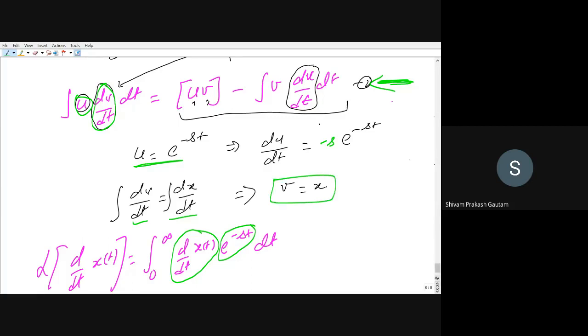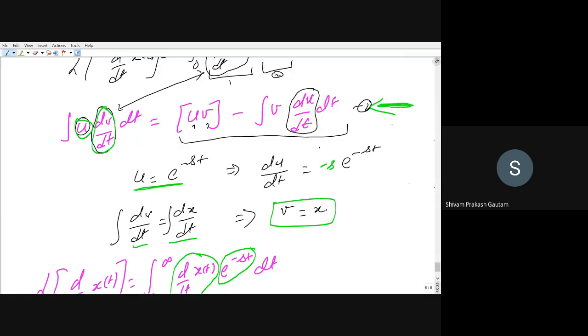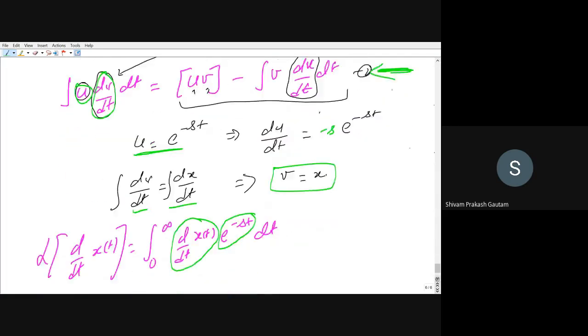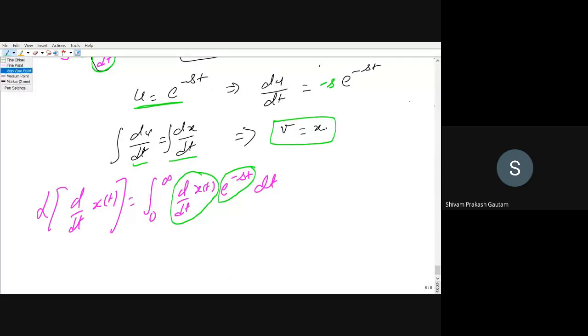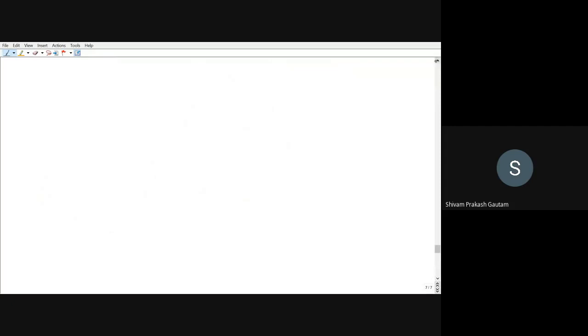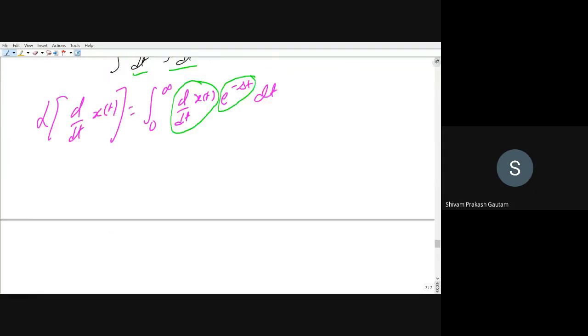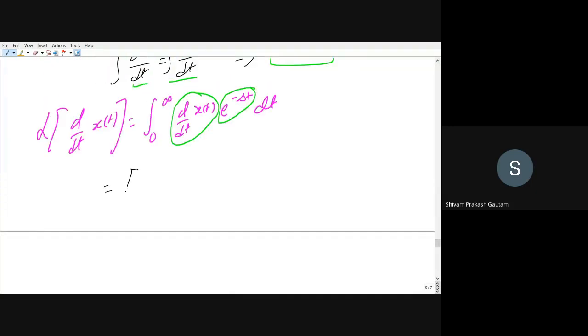Now putting all the things in equation 1. This was our equation 1. If you put all the things there, this will be equal to x e to the power minus st, limit 0 to infinity, minus the integration from 0 to infinity of x times minus s e to the power minus st dt.